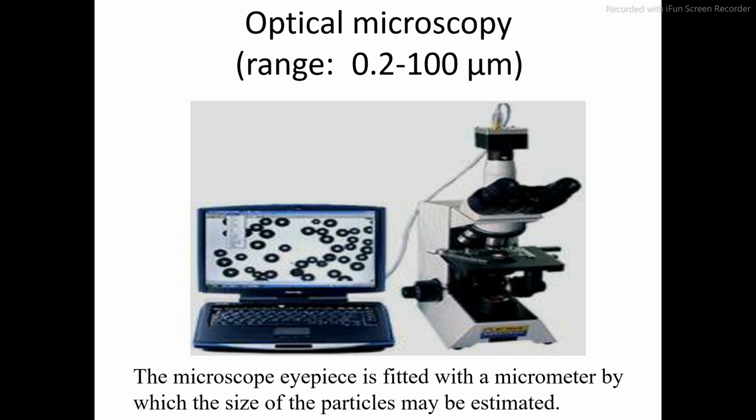So let us see optical microscopy. What is meant by optical microscope? In this image, you can see that this is the optical microscope which is connected to a software in your computer. Once you place the slide under this optical microscope, directly you can see the image in this software. So no need to observe from the eyepiece. There is no eyepiece. Directly this optical microscope is connected to your computer. So once you place the slide, directly you can click the pictures, and you can also measure the size of each and every particle.